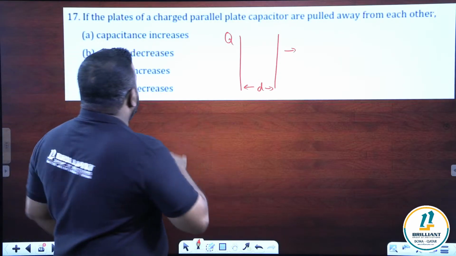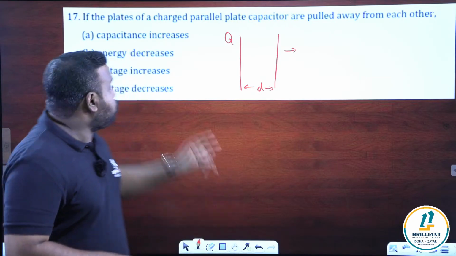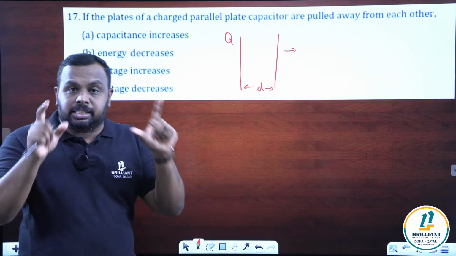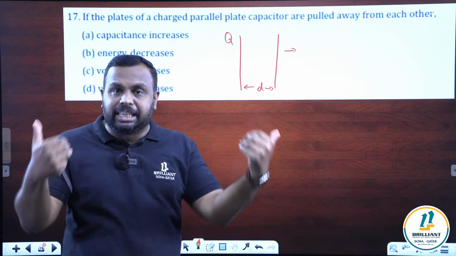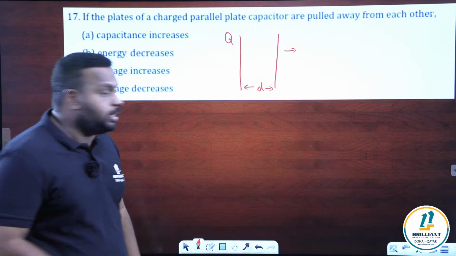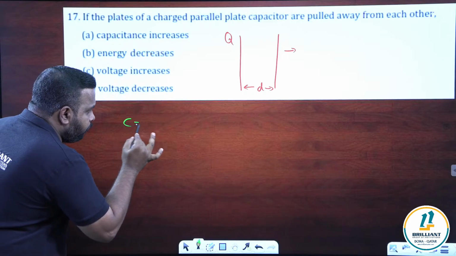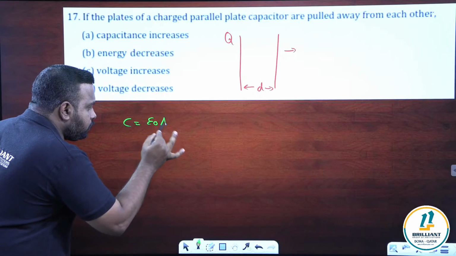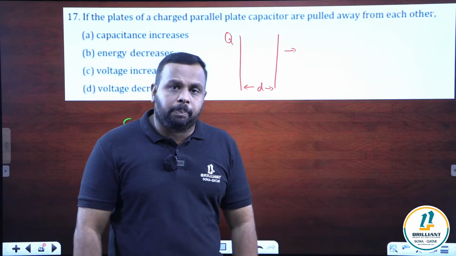Then there are four options. We have to find which is correct. The first option is that capacitance increases. When you are increasing the distance between the plates, it says the capacitance increases. Is it correct or not? We'll check. What is the formula for capacitance? C is equal to epsilon naught A by D. This is the formula for the capacitance of a parallel plate capacitor.